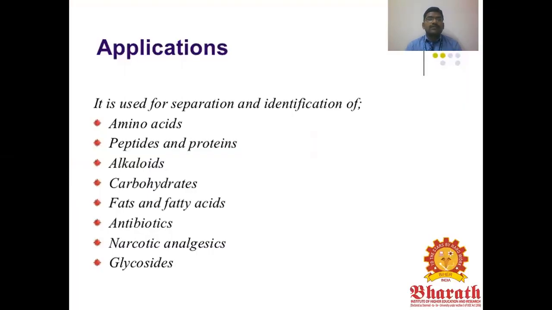What are the applications of TLC chromatography? It is used for the separation and identification of amino acids, peptides, proteins, alkaloids, carbohydrates, fats, fatty acids, antibiotics, narcotic analgesics, and glycosides. There are different types of compounds you can analyze by TLC chromatography.